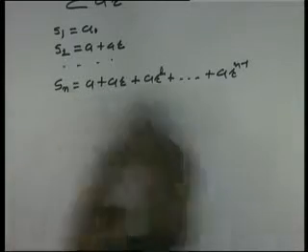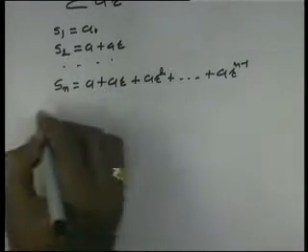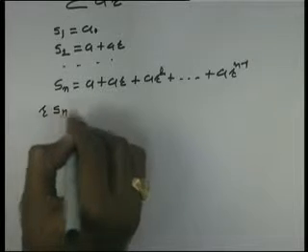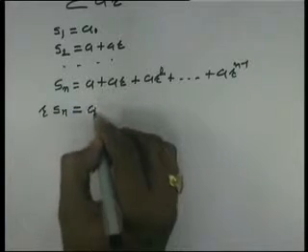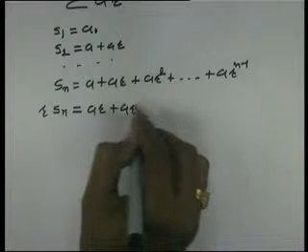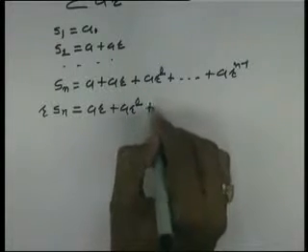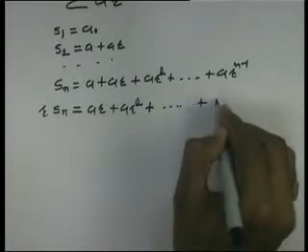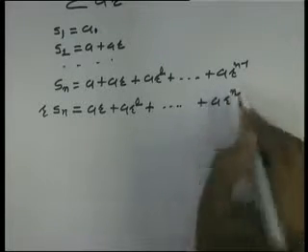Just multiply both sides with the number r. So r Sn is ar plus a r square plus up to a r raised to n.